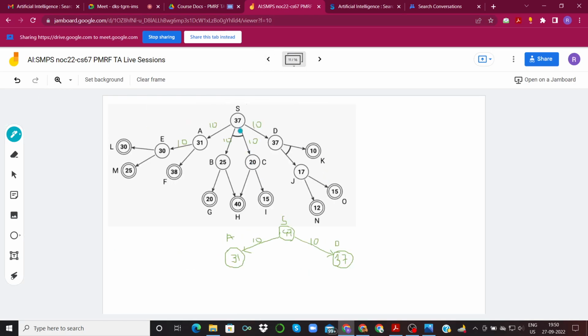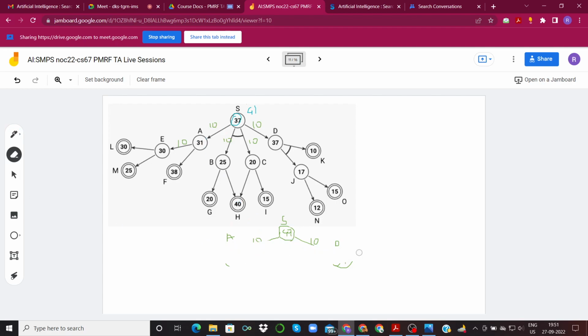Okay, so again we start with S, which has 37. Now we have options of going via A, via D or via BC, and the most promising one is to go via A because that gives us 31 plus 10, which is 41, while the others give 25 plus 20, 45 plus 10, 55 plus 10, 65, which is much higher than 37, so we will not go via the BC path. Similarly, D gives us 37 plus 10, 47, which is again higher, so we will not go there. We will go via this A direction, okay? So we will go via A.